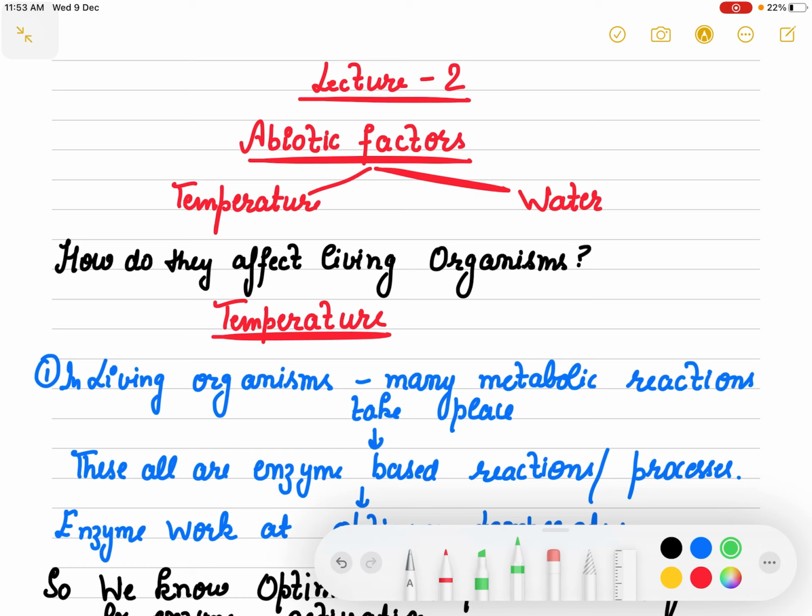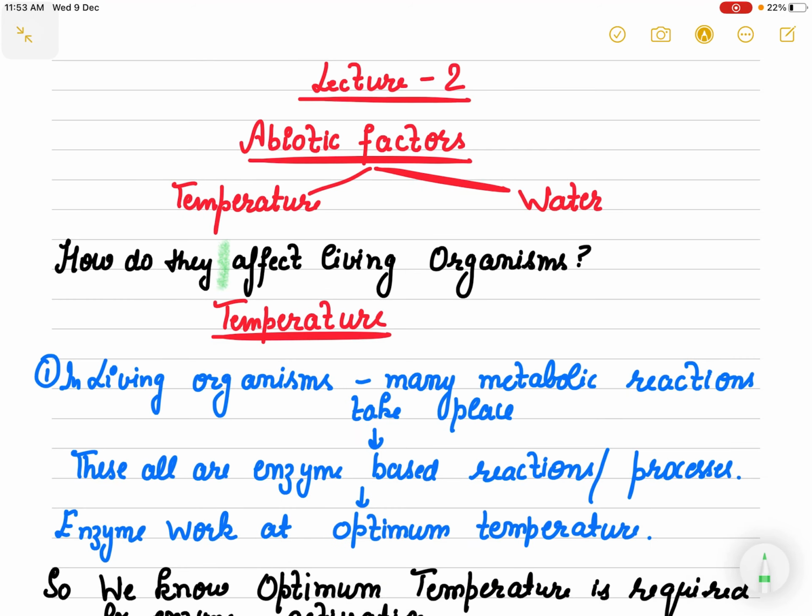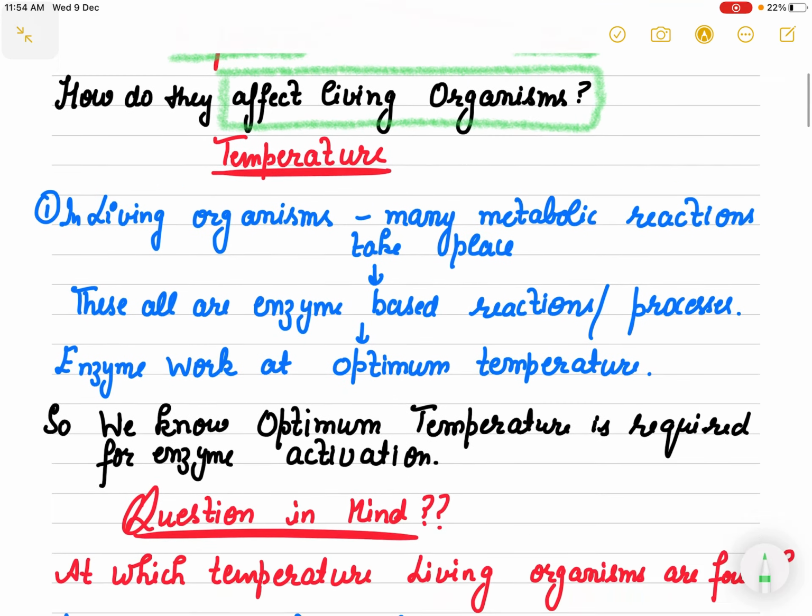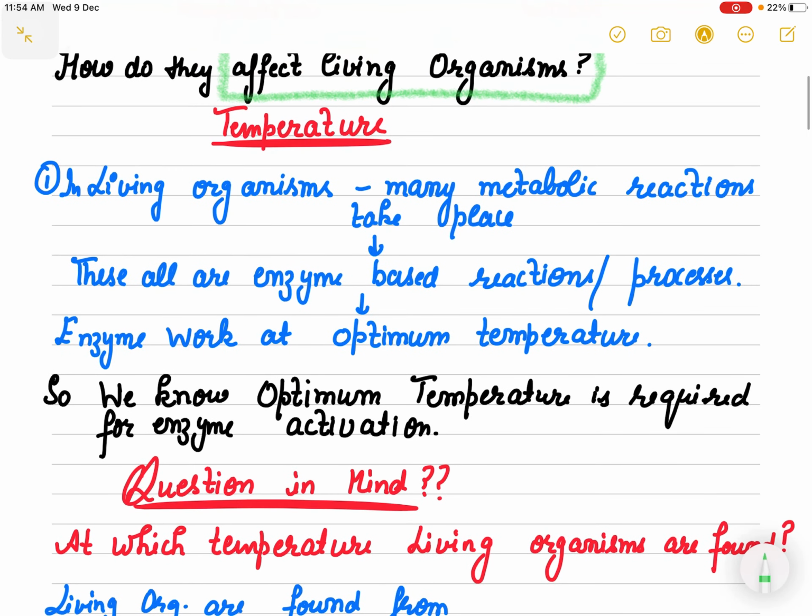In this particular lecture we will see how these factors affect living organisms, or how living organisms interact with temperature and water. I'm taking two factors today, and the rest two factors we will discuss in our next lecture. First, let's talk about temperature.